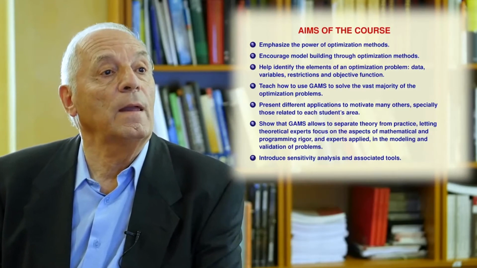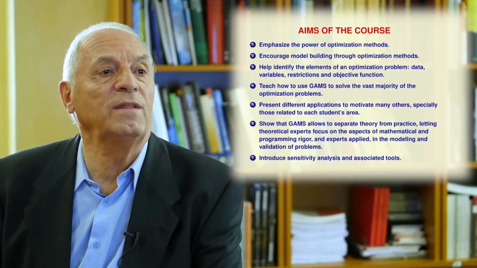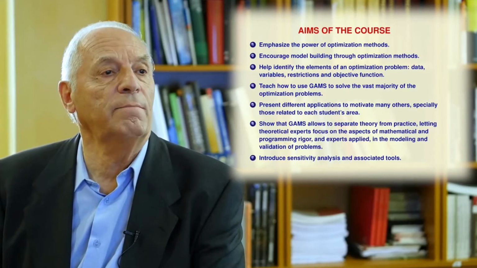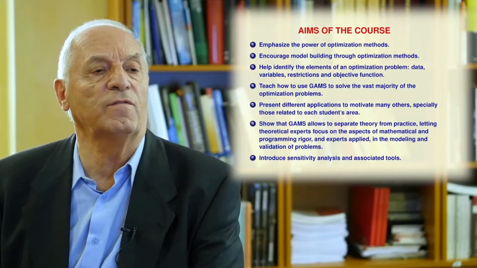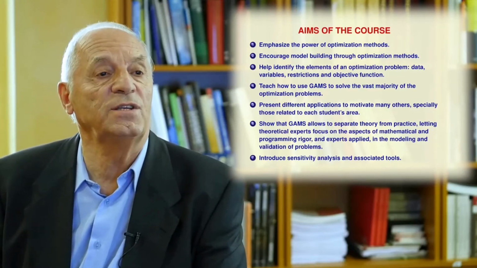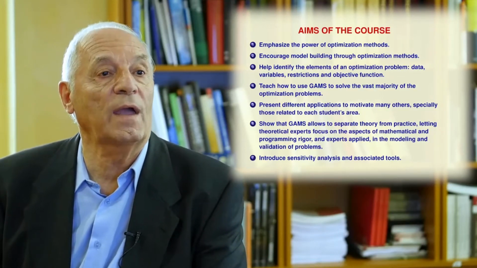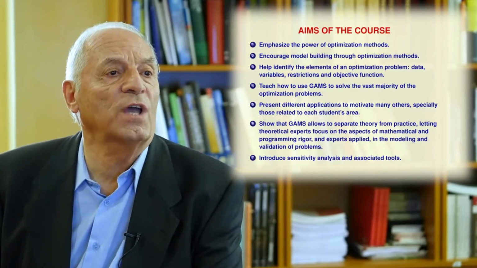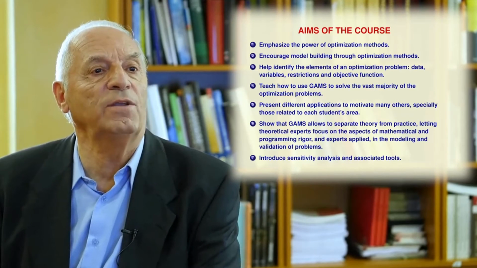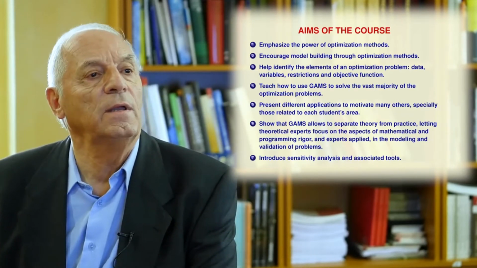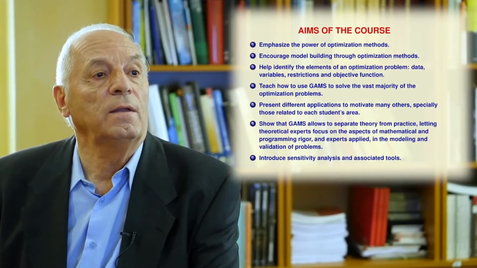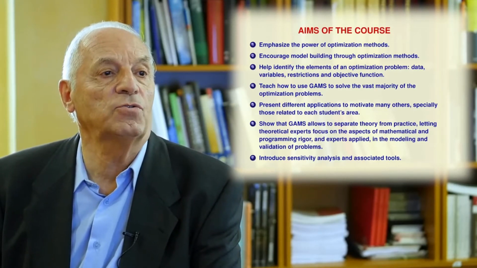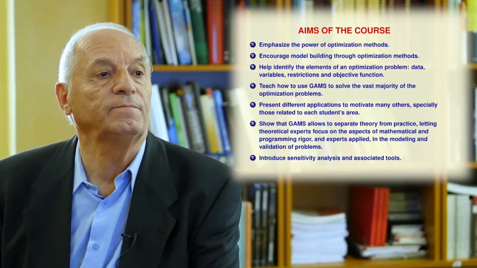Third, I want to help to identify the main elements in an optimization problem. They are data, variables, restrictions, and objective function. This is not easy at the beginning, but this course will help you to do that. I also want to teach how to use GAMS to solve the vast majority of optimization problems. I want also to present different applications to motivate many others, especially those related to each student's area.